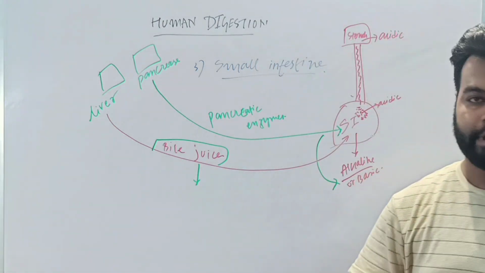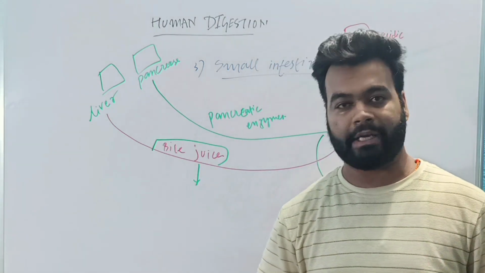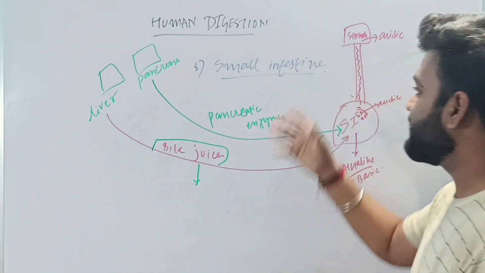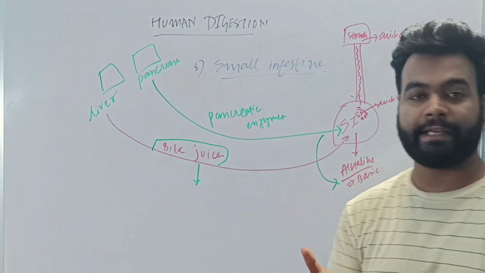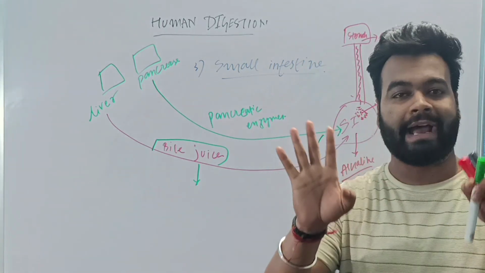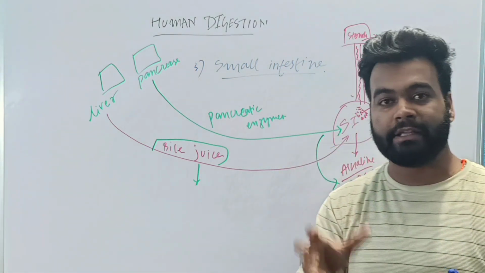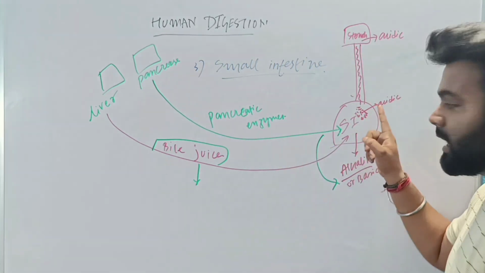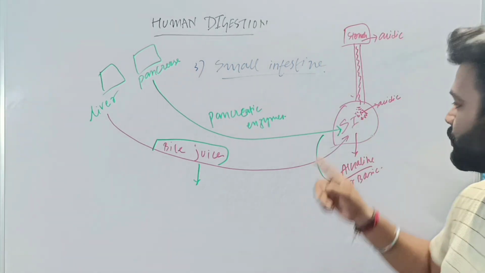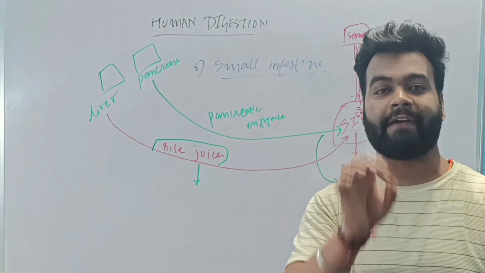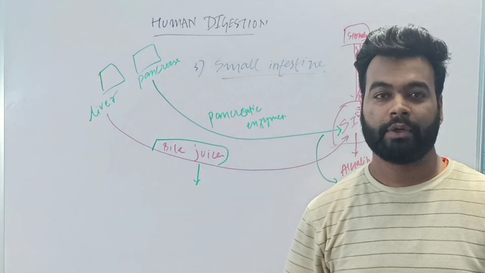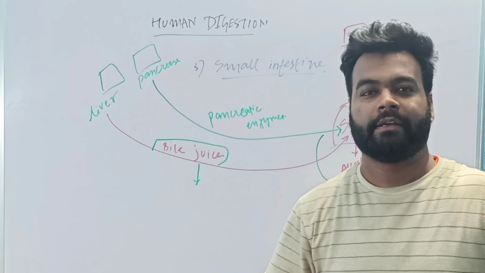In the food there are fat particles also, fats which are still not digested, because fat is not digested in your mouth, and fat is not digested in your stomach. So the fat in the food is still present, and now the food is in the small intestine. In the small intestine, fat is digested. So who will digest the fat?